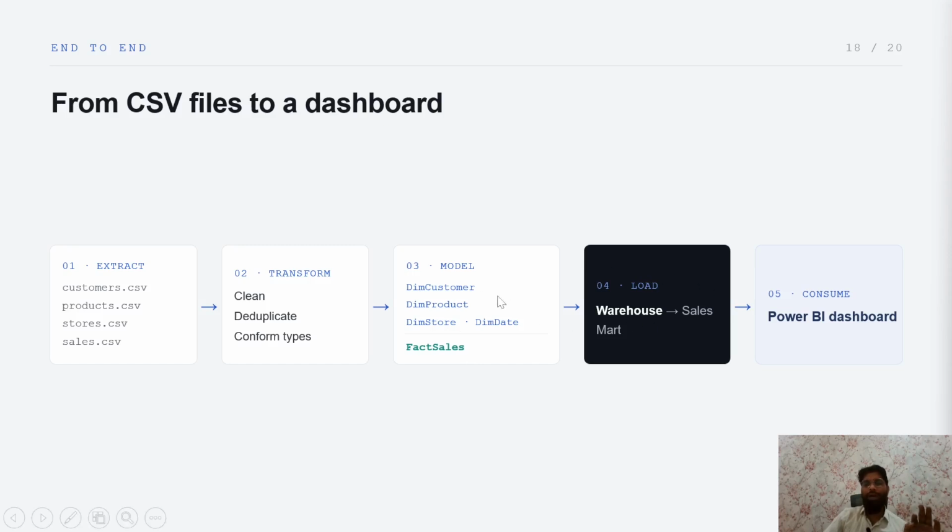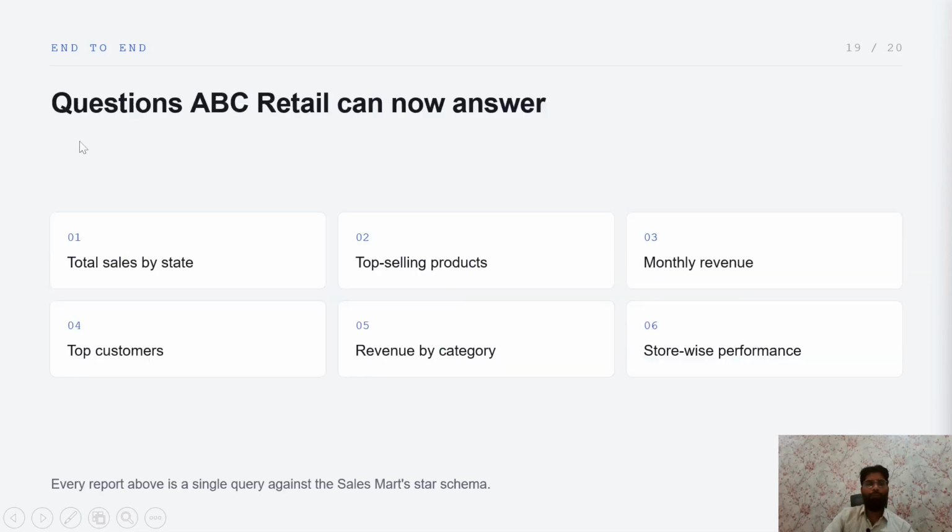Here the transform part may change. If it is ELT, that is load and then transform, the transform happens after the load, whereas ETL is transform and then load. So that second step can change. Then we load and consume the data through Power BI. So that is the complete end-to-end flow, right?